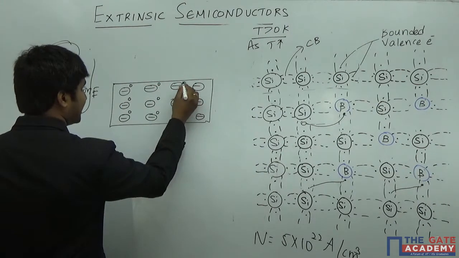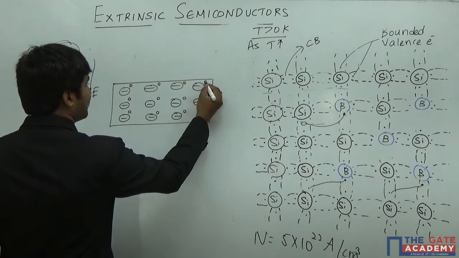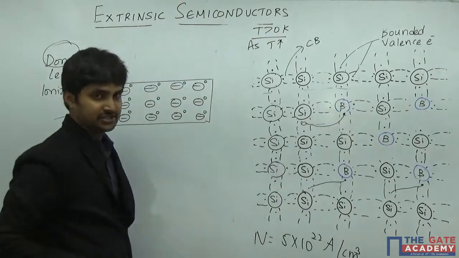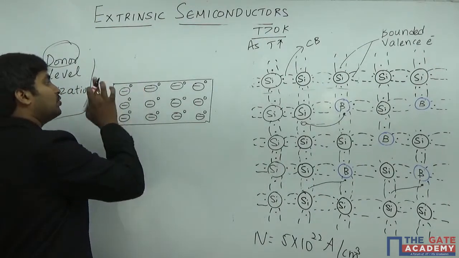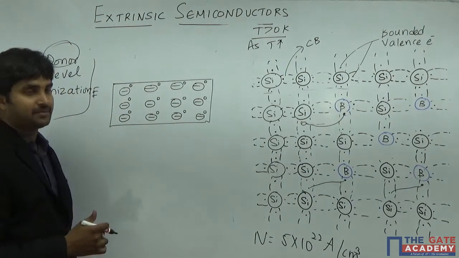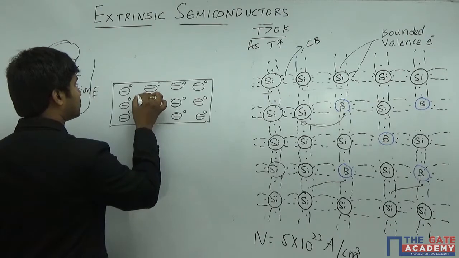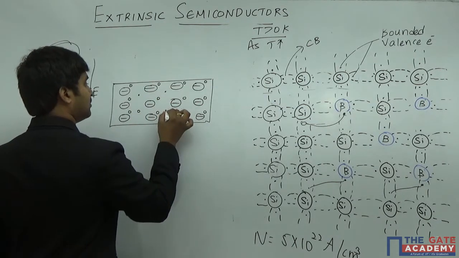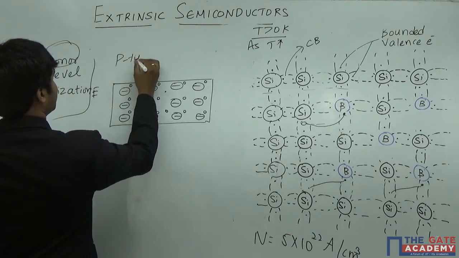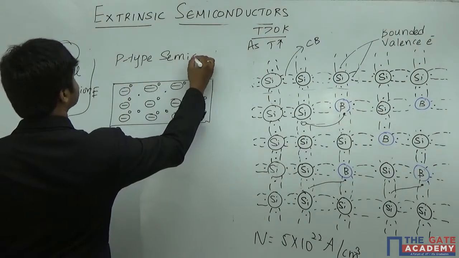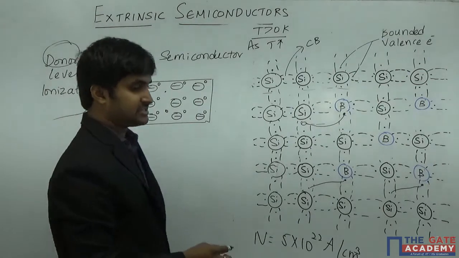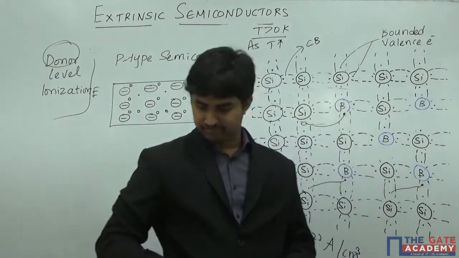in order to indicate that each and every acceptor atom accepting an electron is going to create a hole somewhere else. So each and every acceptor is going to create a hole, and to represent that, I'm going to associate a hole with the acceptor ion. Now some holes and electrons are generated because of the breakage of the covalent bonds. So this is nothing but our P-type semiconductor.